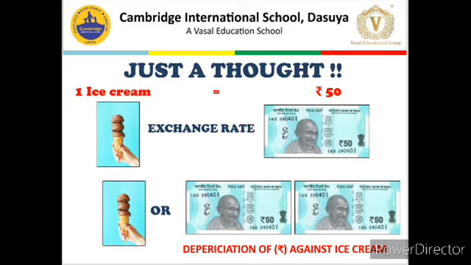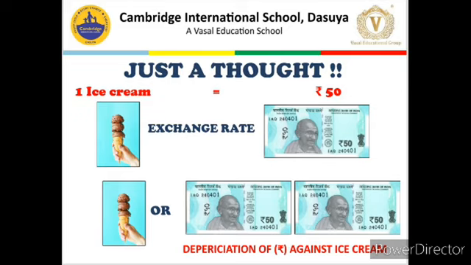Now, because of some causes, or the demand of ice cream increases, which leads to the situation that now one ice cream is worth 100 rupees. Now, you can see on your screen, earlier if we were giving one note of 50 rupee, now we need to give two notes of 50 rupees. So, as compared to the first situation, in second situation, what we generally say in our economy, in our society, in our home, is that ice cream has become expensive. अब आइसक्रीम महंगी हो गई है, पहले 50 रुपये देने पड़ते थे, now we need to give 100 rupees.